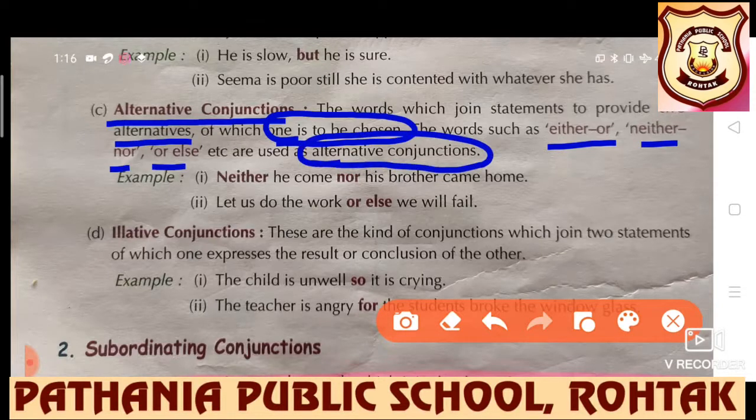Neither he came nor his brother came home. Let us do the work or else we will fail. Obviously, there are two options and one has to be chosen.